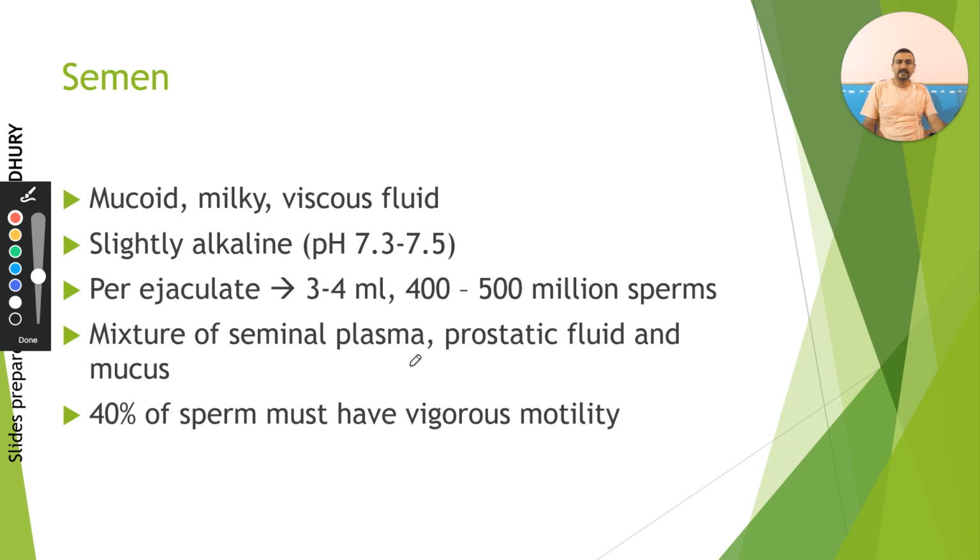So the mixture of seminal plasma and the prostatic fluid and mucus is ultimately the semen along with the sperms. 40% of the sperm must have vigorous motility at least. We are talking about 3 to 4 ml of semen which is released in each ejaculation, and it contains around 400 to 500 million sperms. But that many sperms, when moving, do not remain alive. Most of them will die on the way. However, if at least around 40% of the sperm have vigorous motility, the chances of fertilization increase so that some amount of sperm will reach the egg.